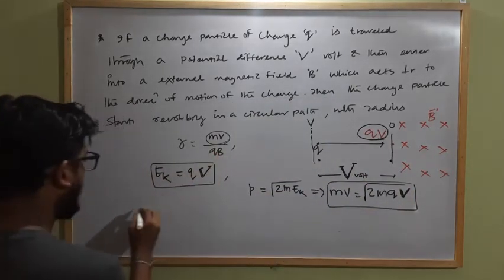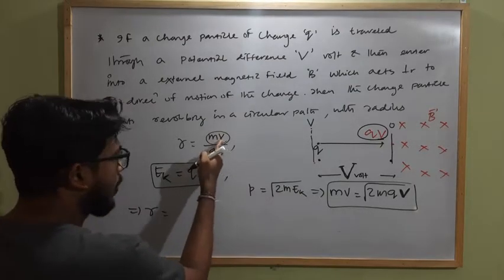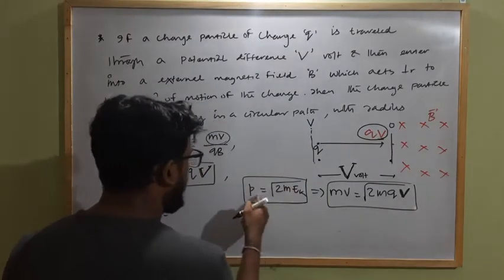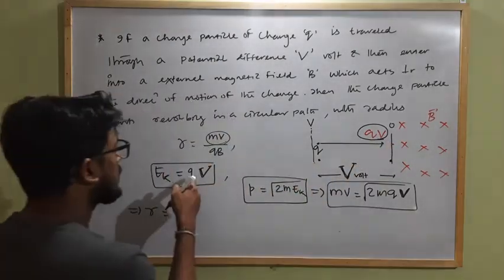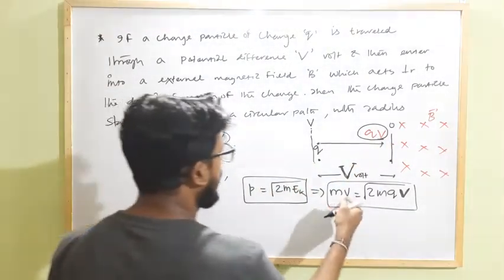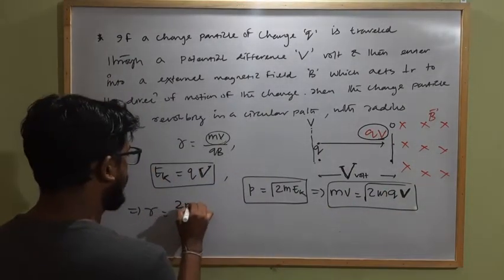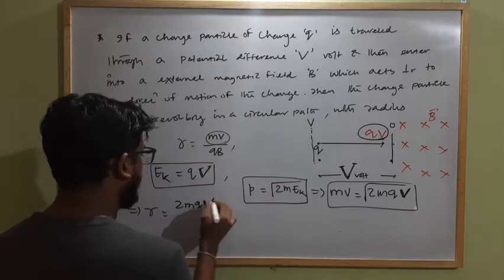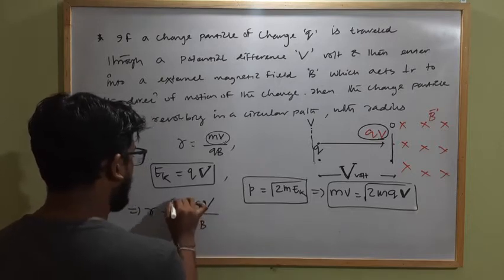So what will be the radius? R equals, in place of mv, the momentum of the charged particle will be written as the square root of 2m into kinetic energy. This is the relation between momentum and kinetic energy. What is kinetic energy? The loss in potential energy, that is qV. So mv will become the square root of 2m qV, where V is the potential difference through which the charge is travelling, divided by qB.